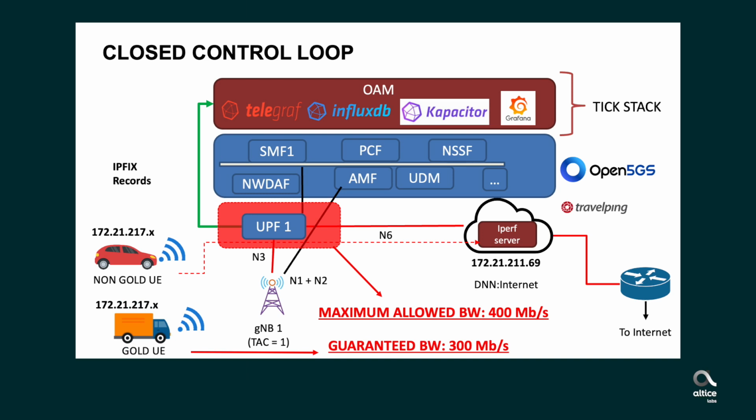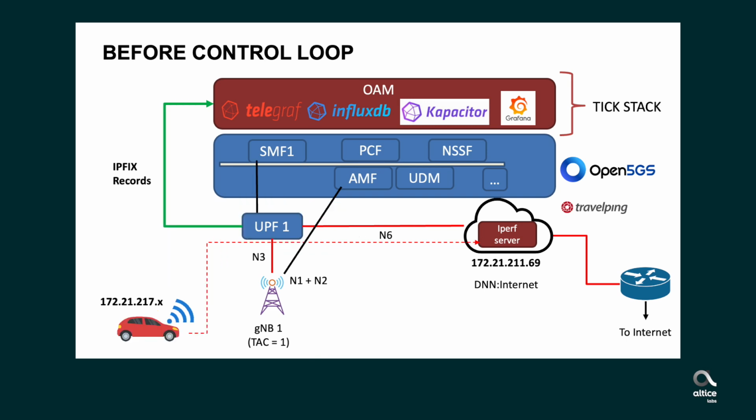In this figure, you can see the general scenario. The goal is to show how a closed control loop including the NWDAF and OAM can dynamically allocate bandwidth to priority users by surgically limiting others. This cannot be achieved statically, with mere differentiation by user profile on the network.